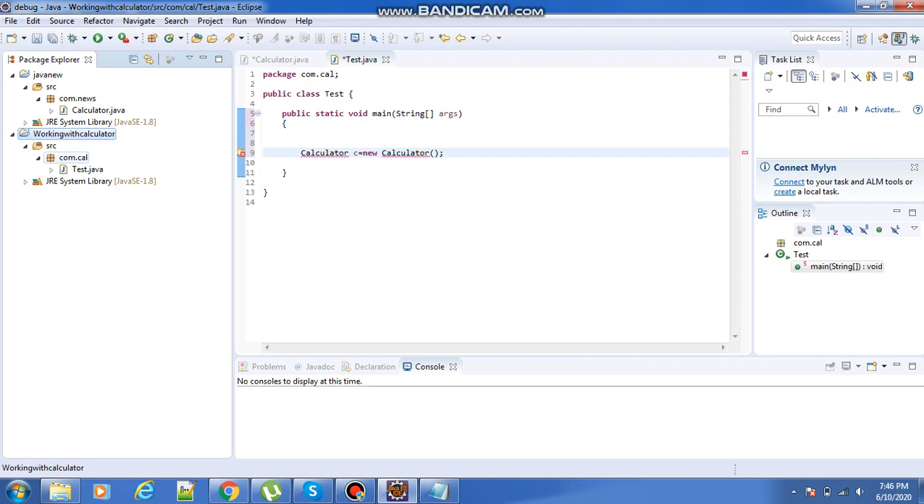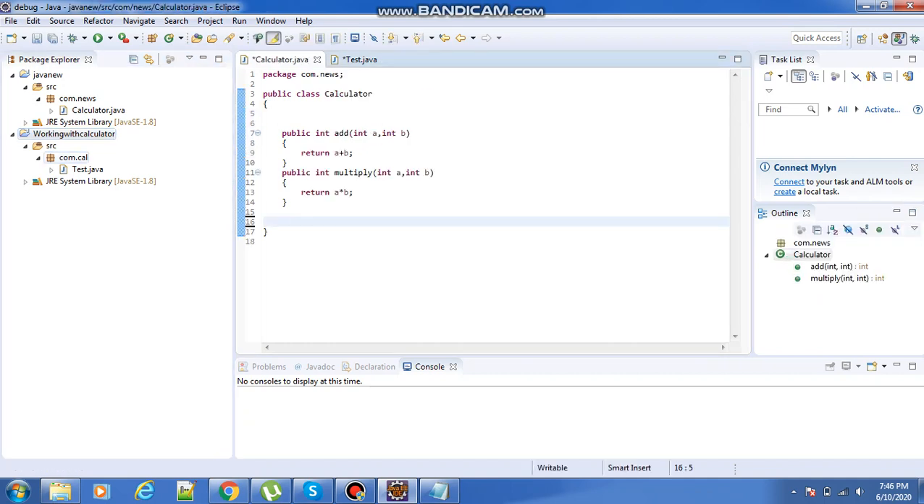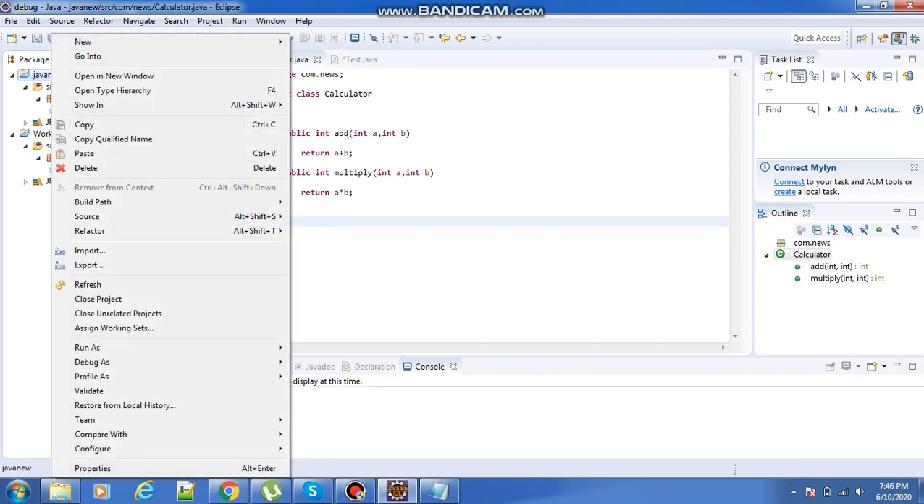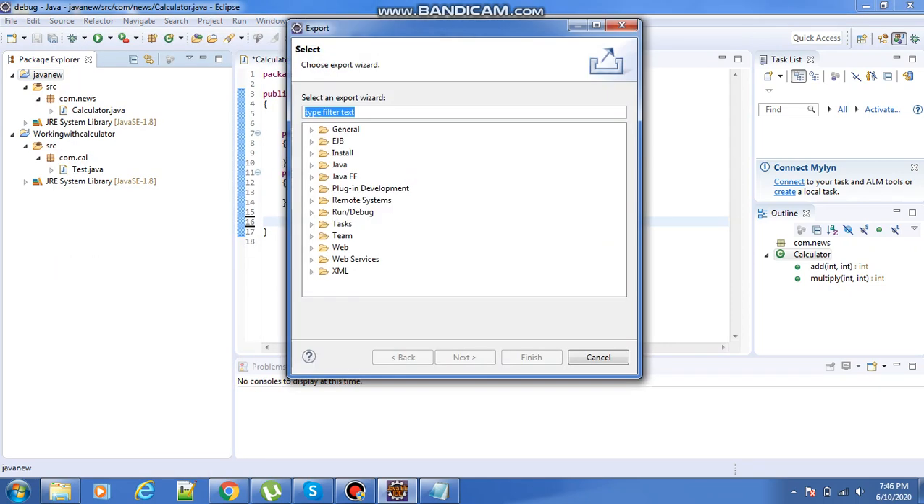Now observe clearly. How to create the jar file? What is your previous project name? Calculator. So in Java new, just right-click on the project and go to Export. In this export, we can directly type jar file, or we can come to Java and select the jar file here.